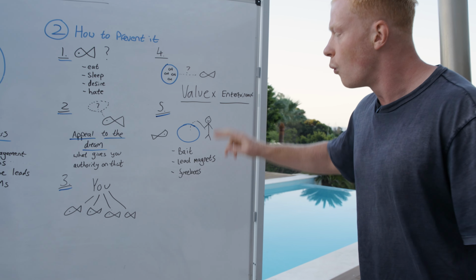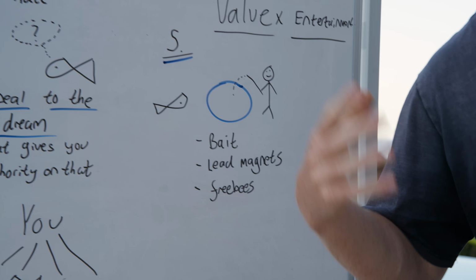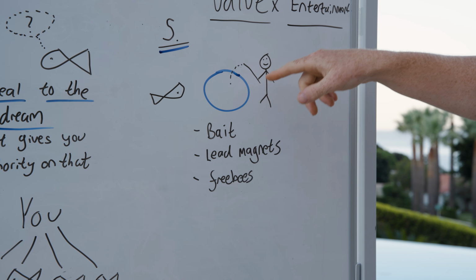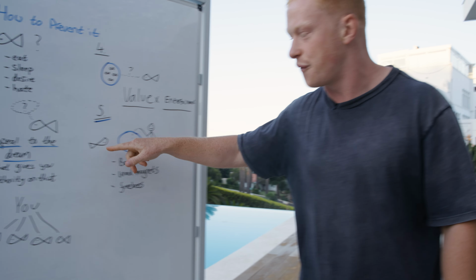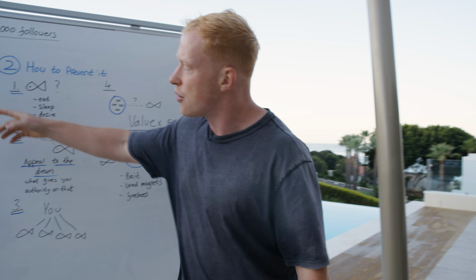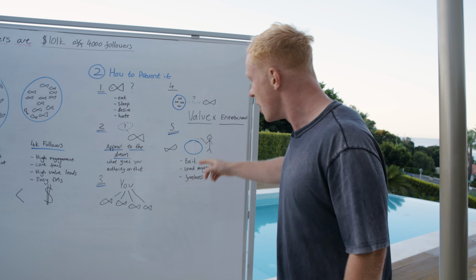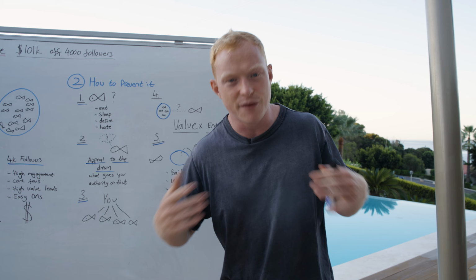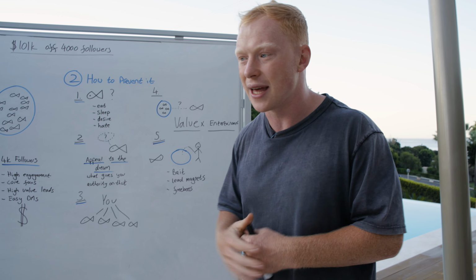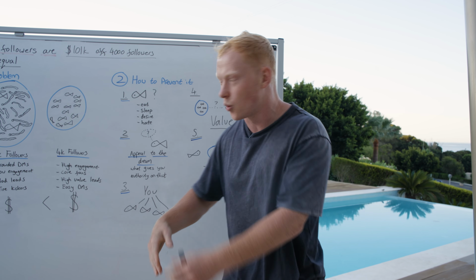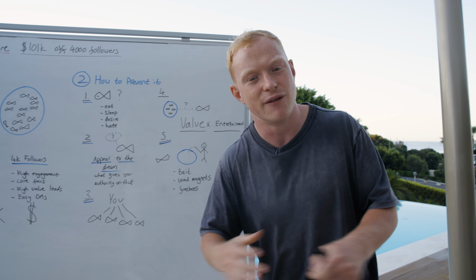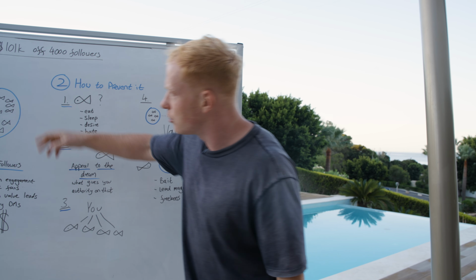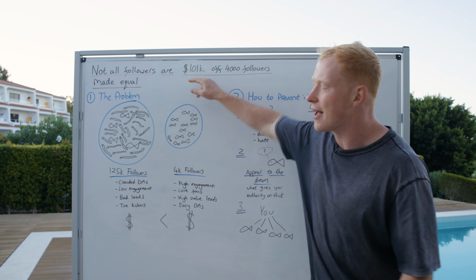And then lastly, we want to make sure that we give away things for free. This great drawing is of a fish with bait. The fish sees the bait. We want to give an exchange of value so that someone will come into this. And I do that via lead magnets, via freebies, giveaways. All of that allows people to think, I will happily join this person's audience, enter this person's sea in return for value. And that is exactly how to build an incredibly niche audience and make loads of money off it as well.